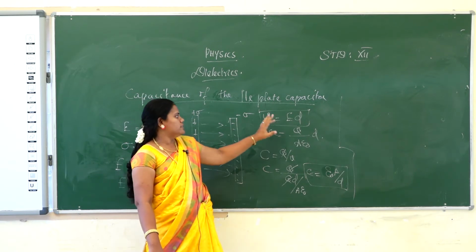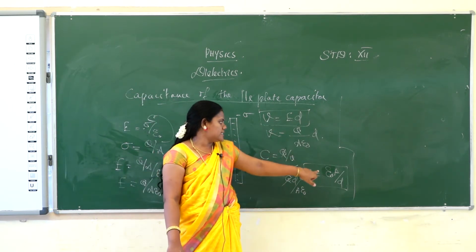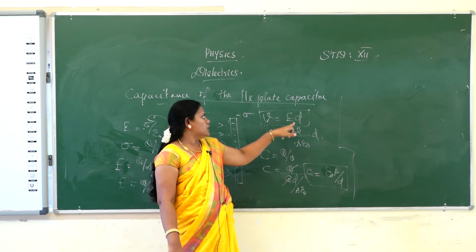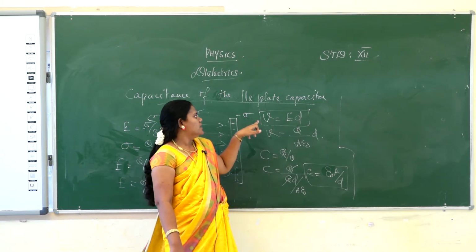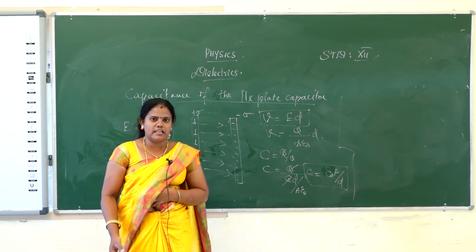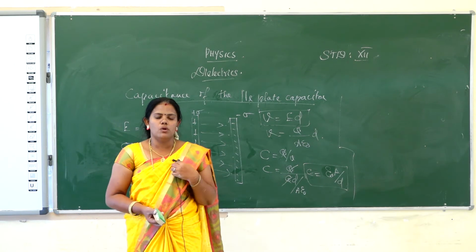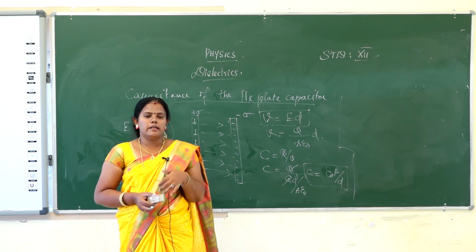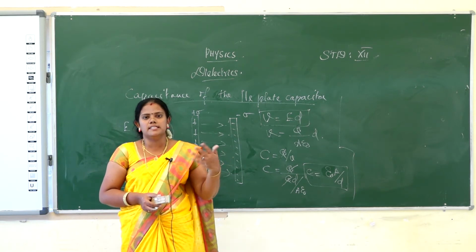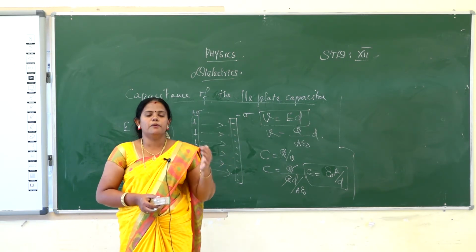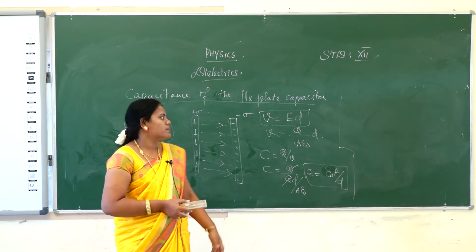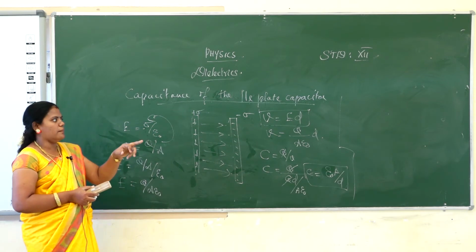Okay, so these are the two terms: area increases, capacitance increases; distance increases, capacitance decreases. And as D increases, voltage increases, and continuously the distance increases by applying the electric field. The voltage created will equal the battery voltage, and beyond the limit, the potential difference created will be greater than that of the battery voltage. Okay, that is the capacitance of a parallel plate capacitor.